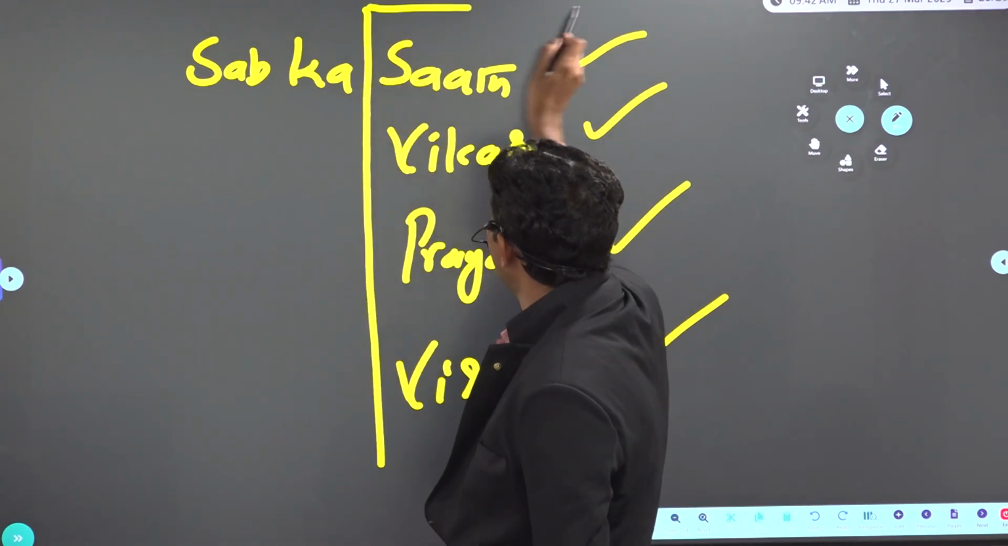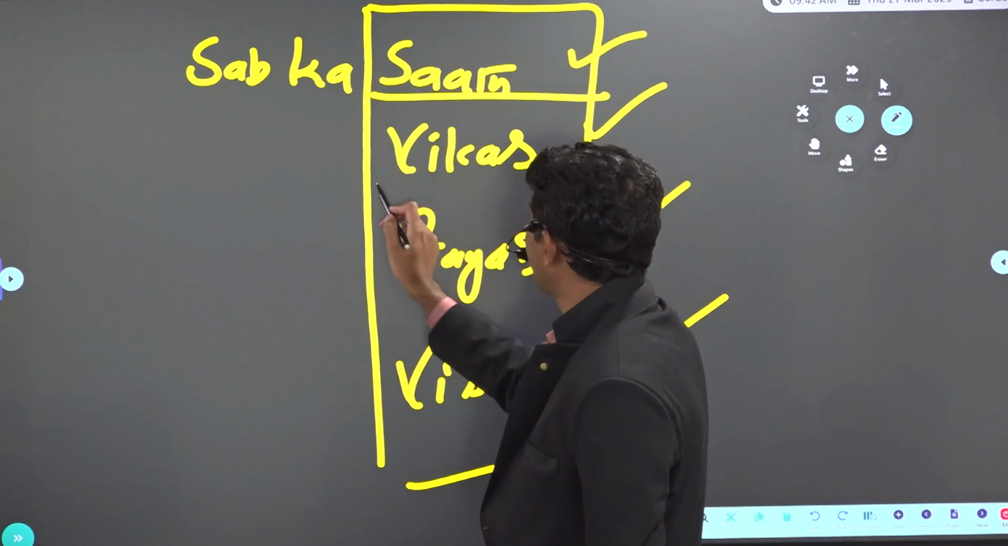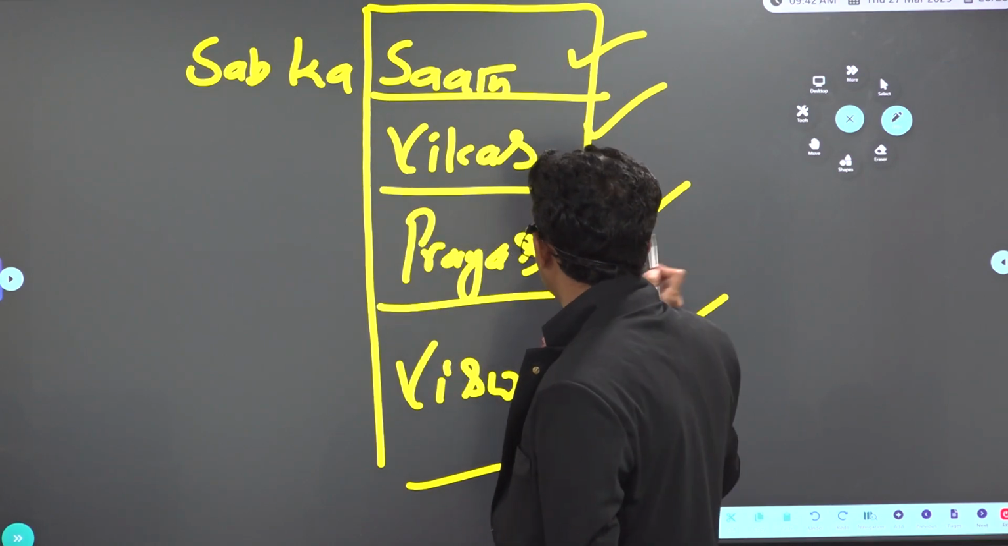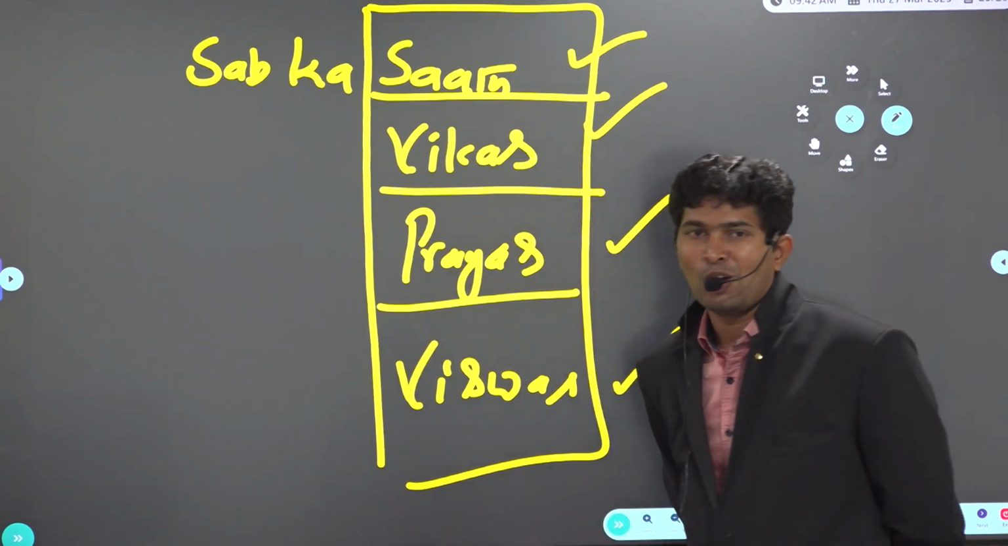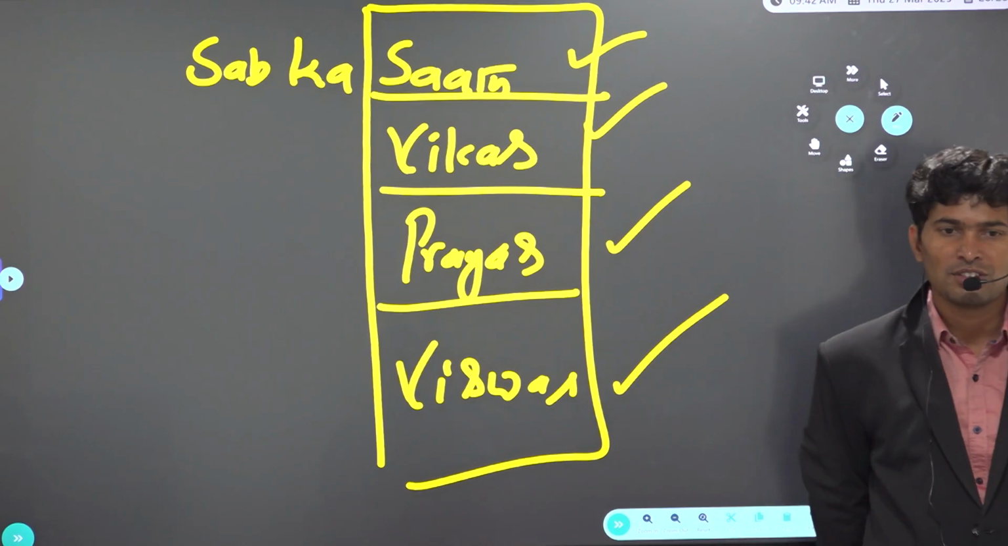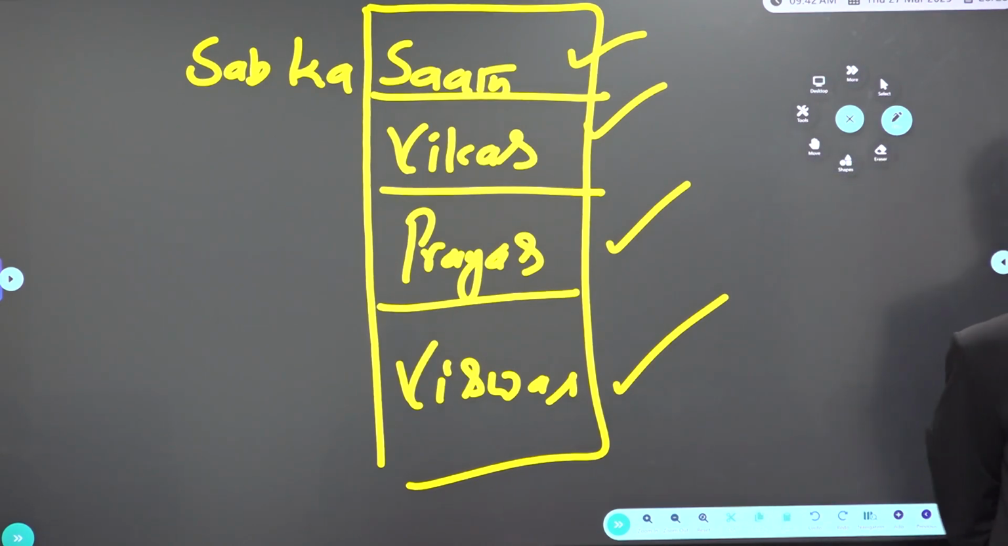So Sabka Saath, all together. Sabka Vikas, all should develop. Sabka Prayas, all should put in the effort. Sabka Vishwas, all should trust each other. This is the tagline and the theme of Niti Aayog.